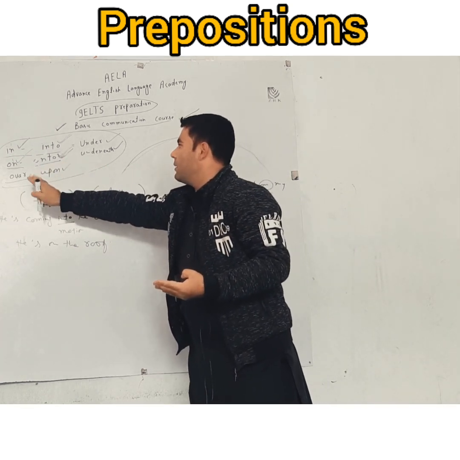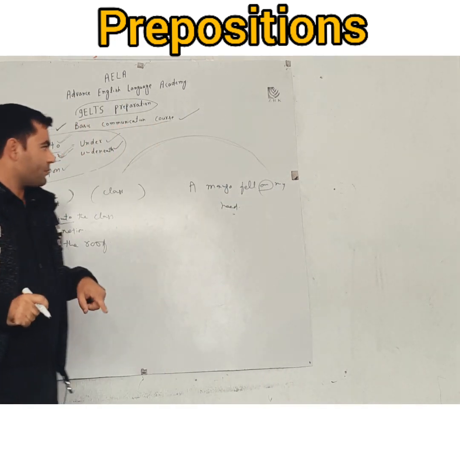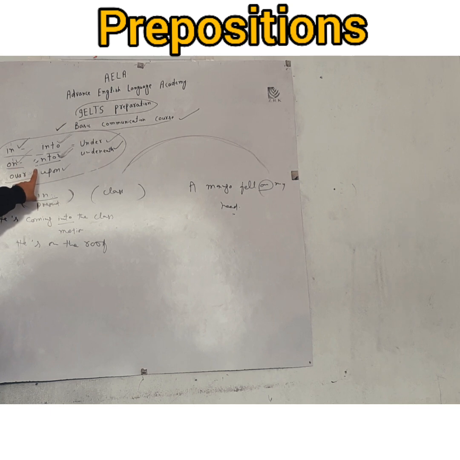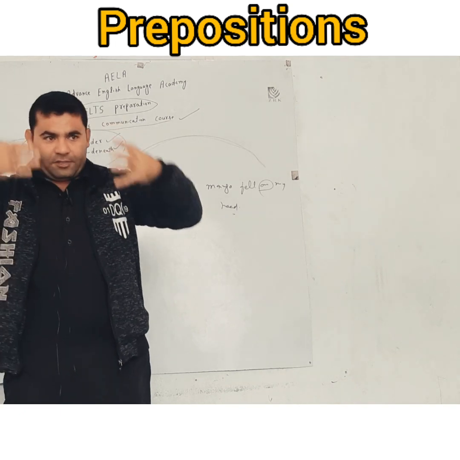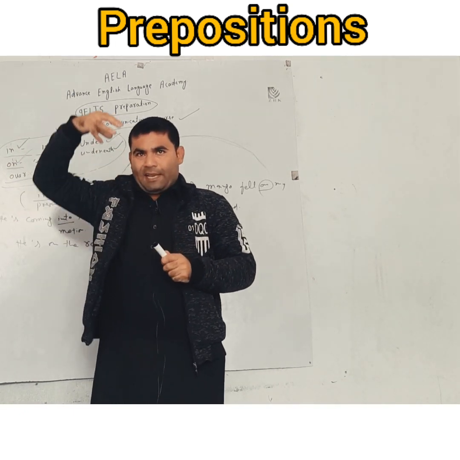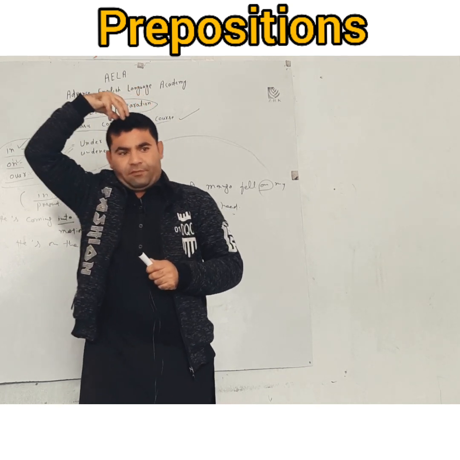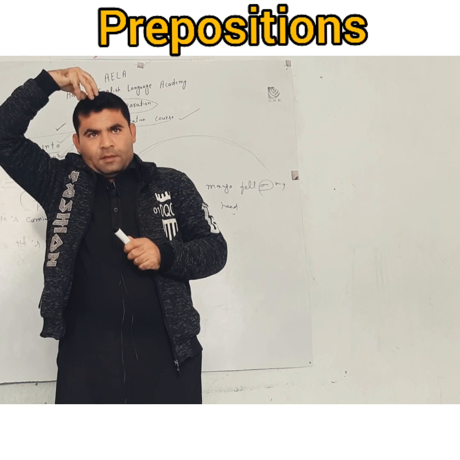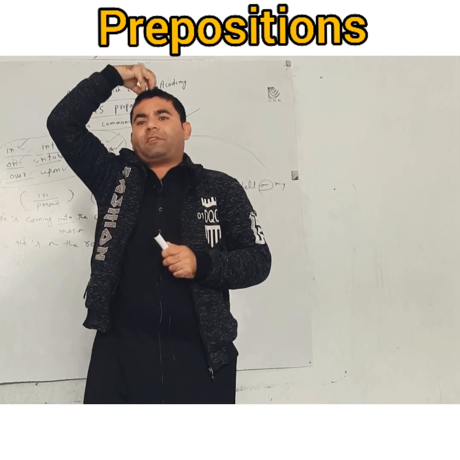Now, over is clear. Upon is a little bit tricky. You should understand that. Upon means that a body touches another body and goes down. Now it's a little difficult. On, the body is touching the surface. And upon, the body touches the surface and goes down.